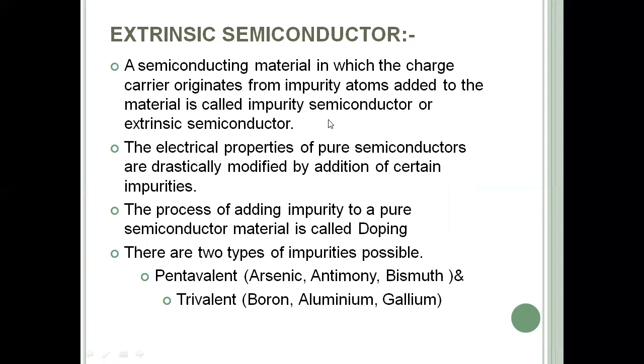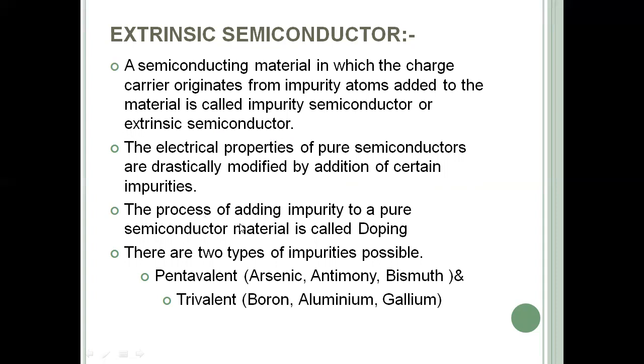Their electrical properties, compared to the pure semiconductors, are drastically modified by the addition of certain impurities, because here the electrical properties depend both on the semiconductor material and also on the impurity added to that material.